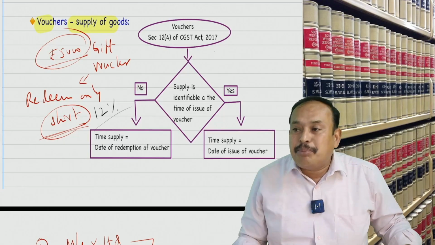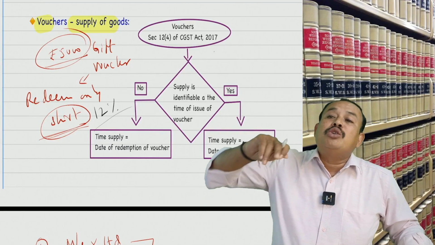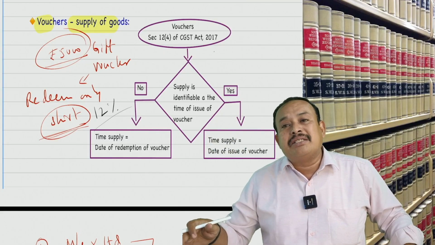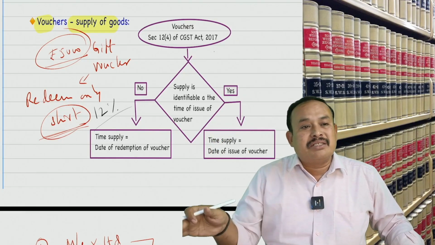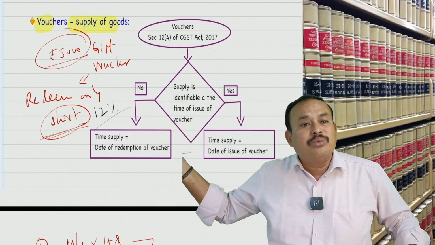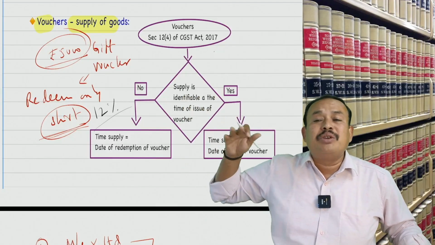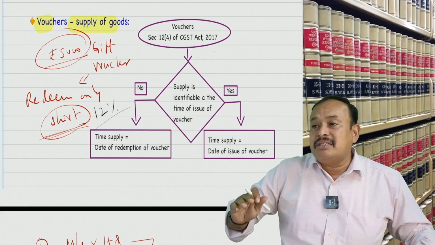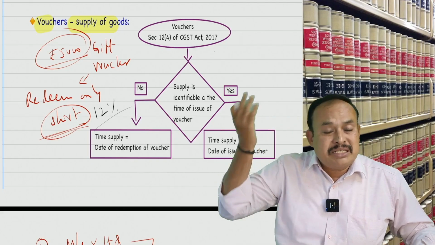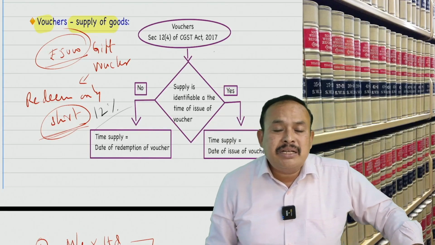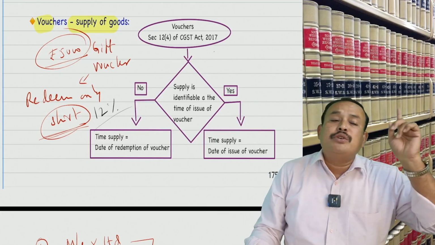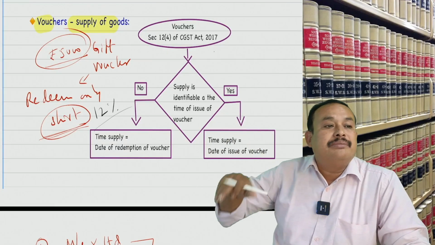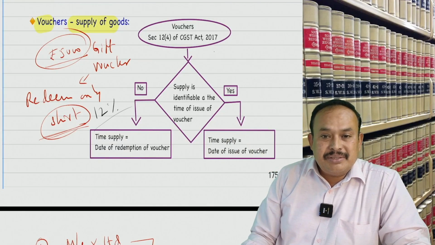Therefore, the best possible application here is when you are going to redeem after 4 months, 3 months, you are going to redeem. That time you purchase a 6,000 rupees shirt or you purchase shoes. That time the rate of GST for shoes is 18%. That time is the time of supply. If the voucher is issued against any product which can be available in a future period of time to redeem, then the time of supply is postponed to the future date, the actual date of redemption. If not redeemed, not a time of supply at all. Is it clear, my dear friends?